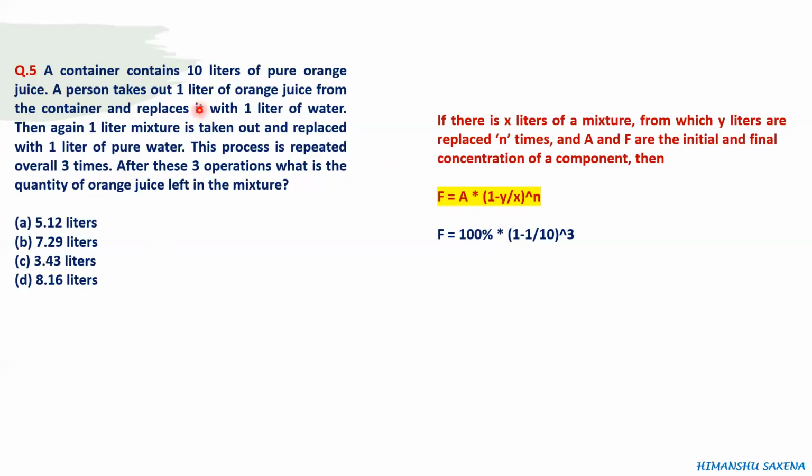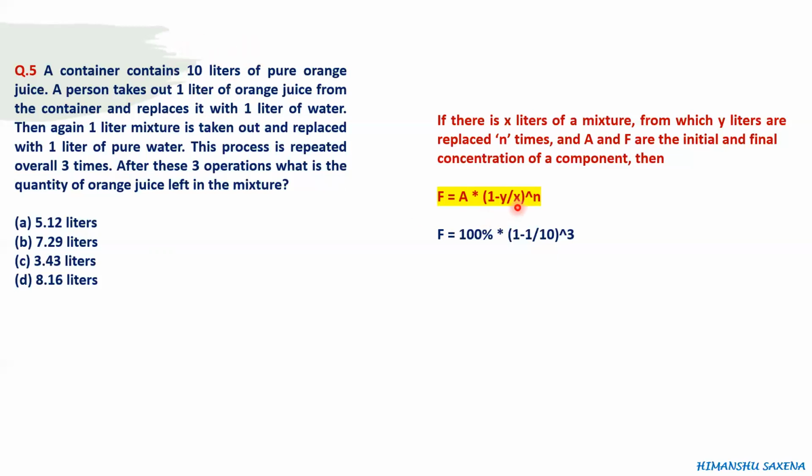Every time we are replacing 1 liter of the mixture with new mixture. So the value of y is 1, and the value of x is 10, because this is the initial quantity of the mixture, and after every replacement operation the quantity remains 10 liters only. Every time you take out 1 liter and replace it with 1 liter of water, again you take out 1 liter of the mixture and replace it with 1 liter of water. So at the end of every operation the quantity remains 10 liters only.